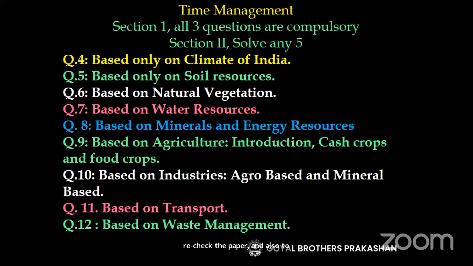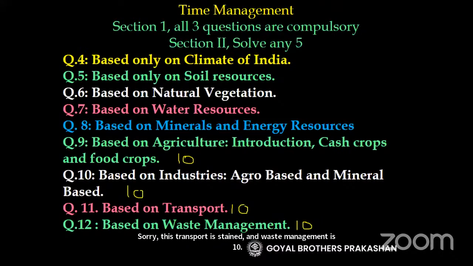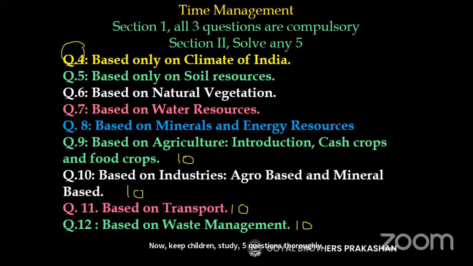Now, question 4, please remember, is totally based on climate. 5 is soil, 6 is natural vegetation, 7 is water. Then question number 8 is minerals and energy, 9 is agriculture. All 3 chapters of agriculture for 10 marks, industries for 10 marks, sorry, this transport is 10 and waste management is 10.